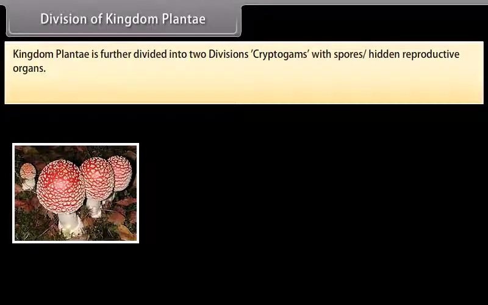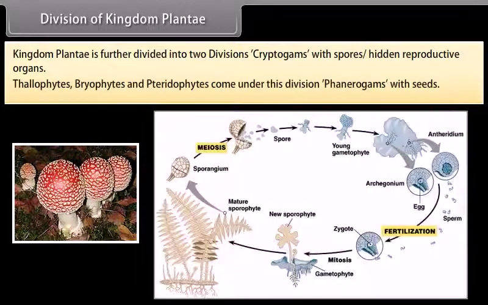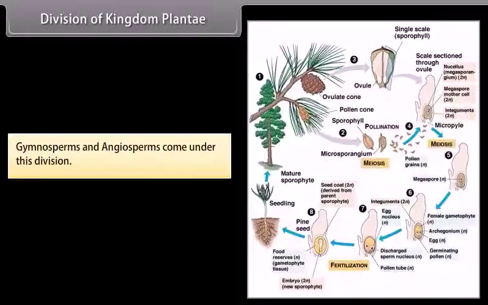Kingdom Plantae is further divided into two divisions: cryptogams, with hidden reproductive organs and spores. Thallophytes, bryophytes, and pteridophytes come under this division. Phanerogams, with seeds. Gymnosperms and angiosperms come under this division.